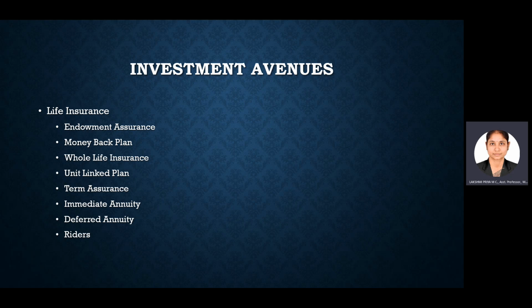And next is immediate annuity, and this type of policy will meet the policyholder's need for regular income. For example, after the retirement, if a policyholder wants to continue to get regular income, that is provided by this type of policy, and it can be structured to provide an income for a limited period. That is, for example, to pay the school fees of the policyholder's children, and the regular income is purchased by paying a single premium at the time of taking the policy.